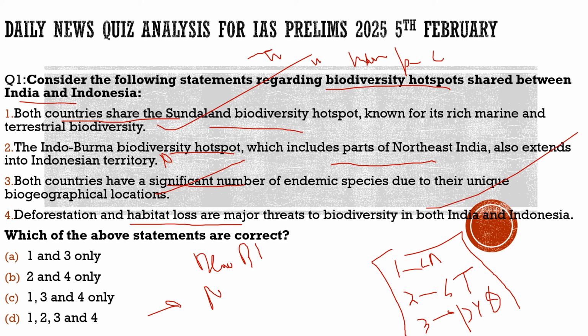100% correct. So with respect to this question, what is the correct statement? The correct statement would be statement 1, 3 and 4 only. So from here we understood what is the shared biodiversity hotspot between India and Indonesia, how we had been together since our independence, how we shared the common past, where we can collaborate, and how we share multilateral groupings like G20, and recently Indonesia had been admitted into BRICS.